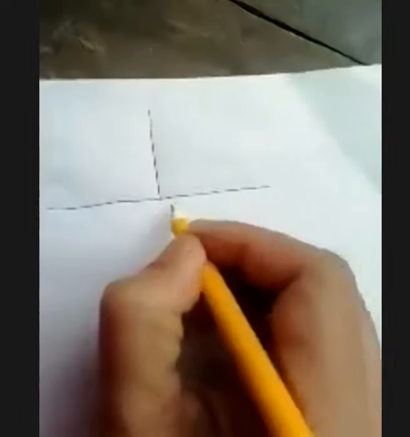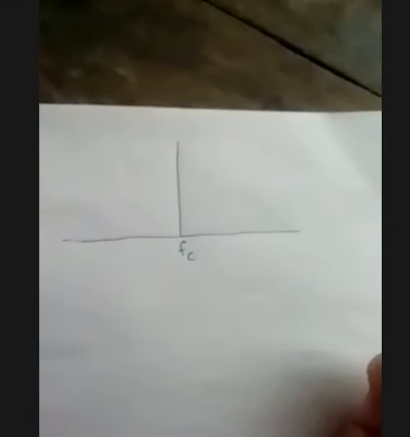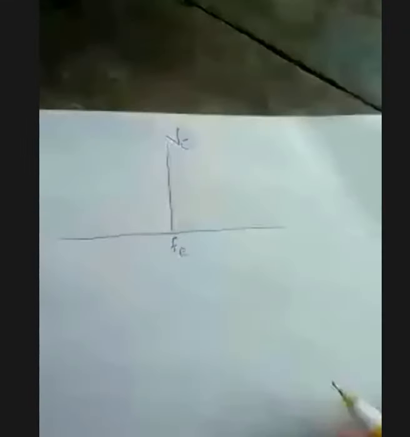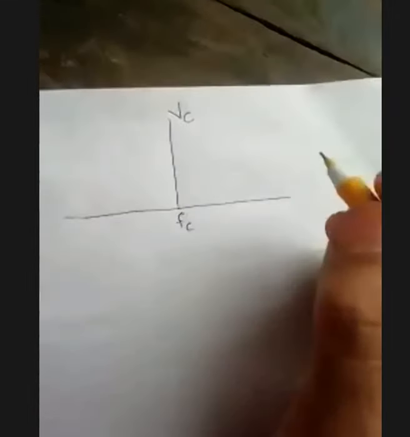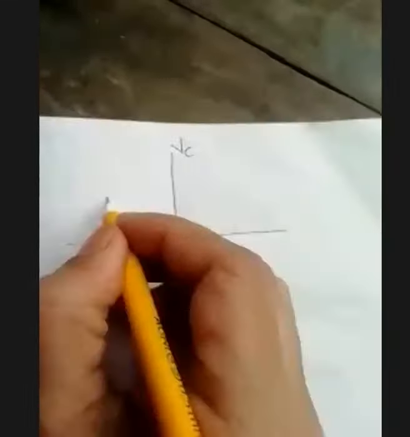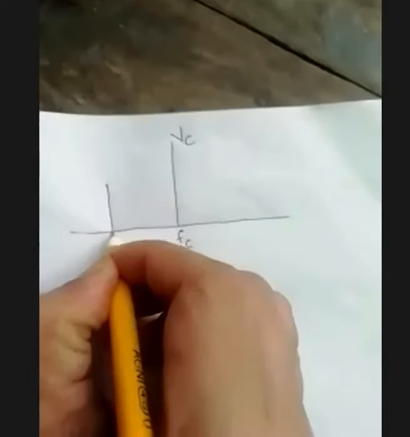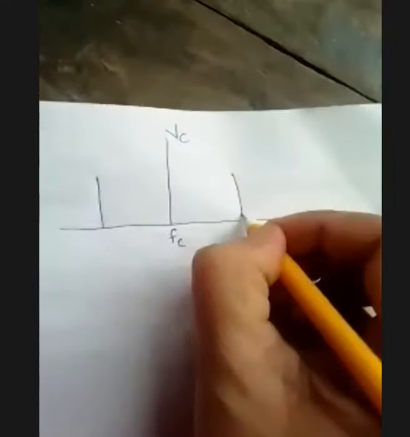Okay, in this we have three terms actually. If we go to the frequency spectrum, at the center point we have the carrier wave. Fc is the frequency of the carrier, and capital Vc is the amplitude of the carrier. And in this we have two more terms, lower sideband and the upper sideband. So here it is the lower sideband, and here it is the upper sideband.